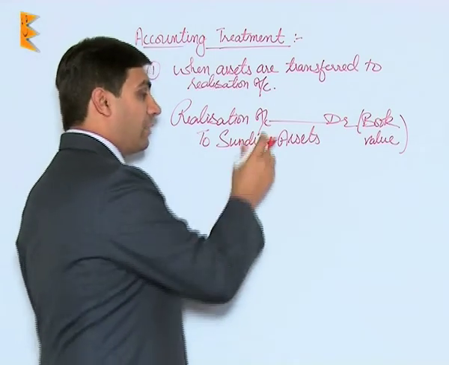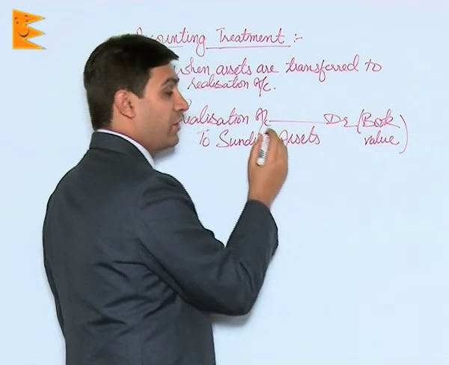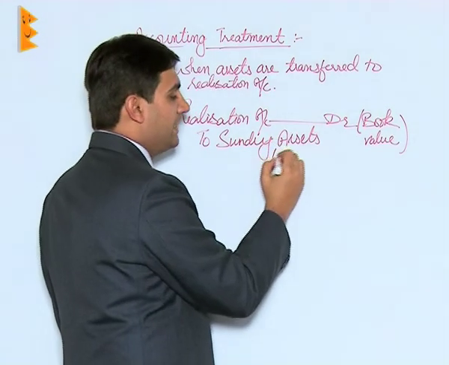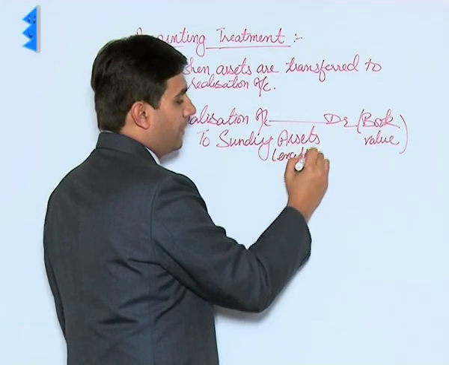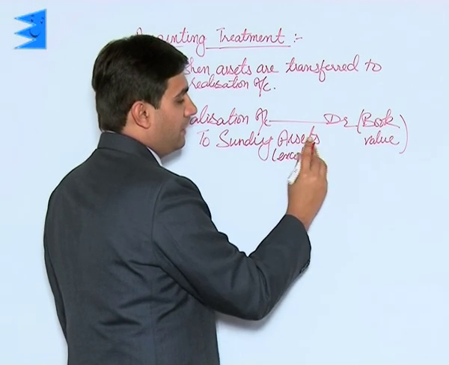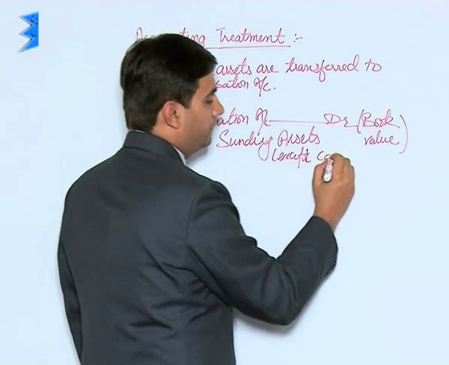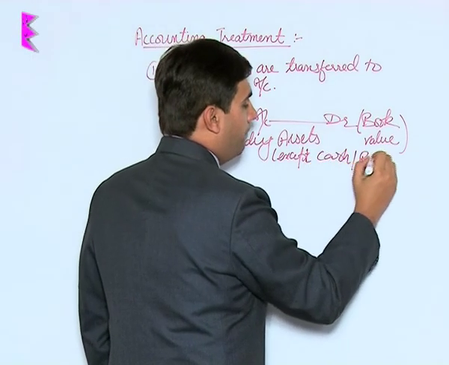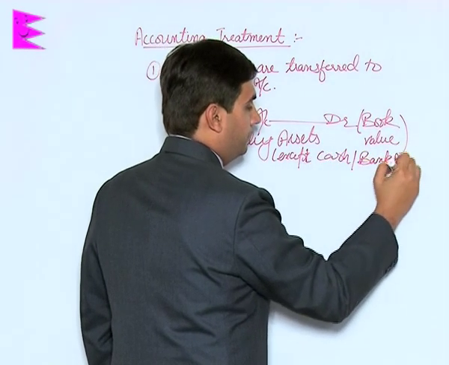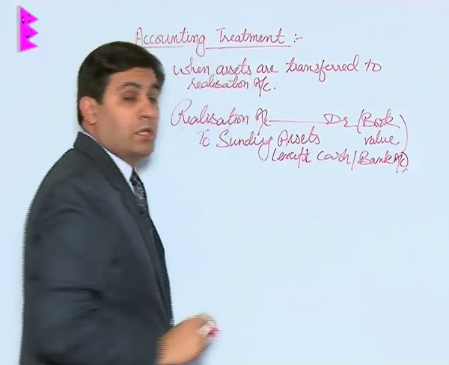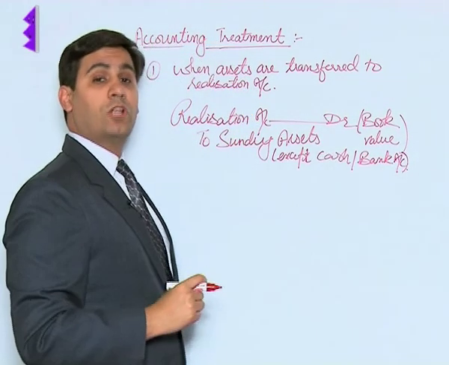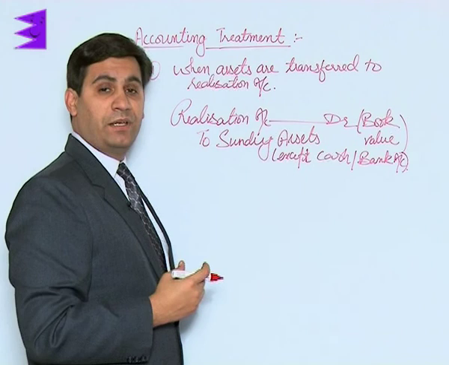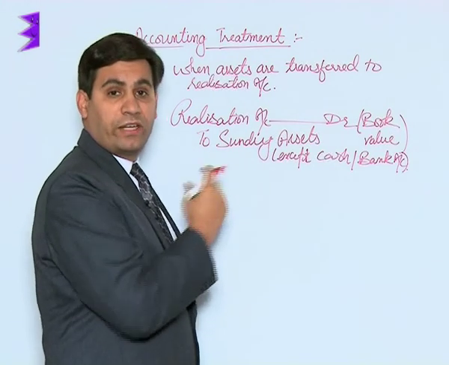Now remember one thing, all assets are transferred to realization account with the exception of cash account and bank account, because these accounts would now be used to pay off assets and liabilities, so they should not be closed off right now.